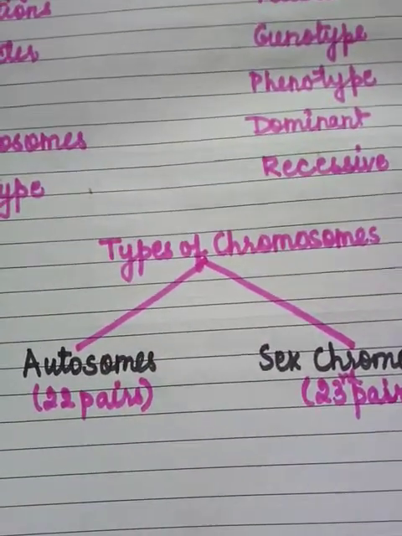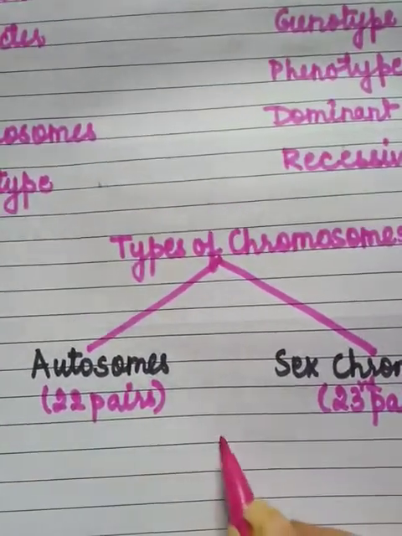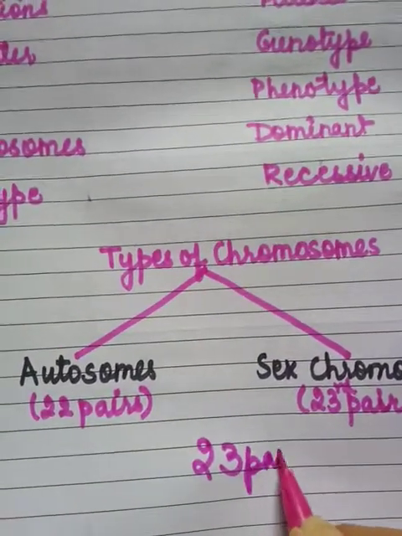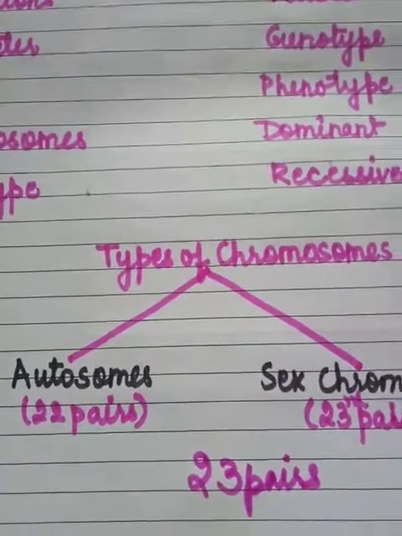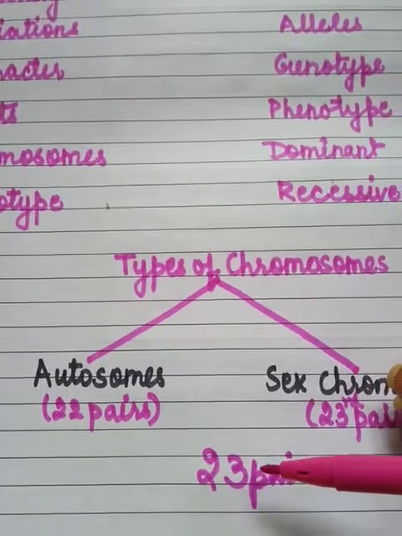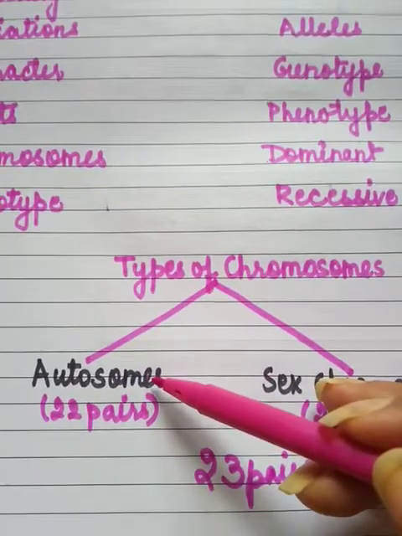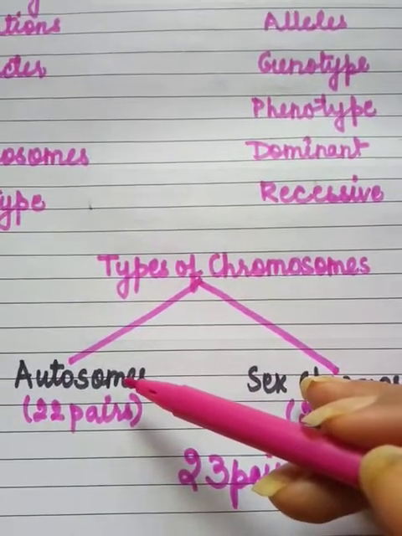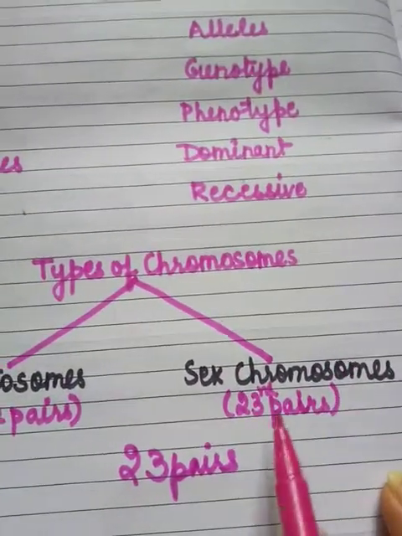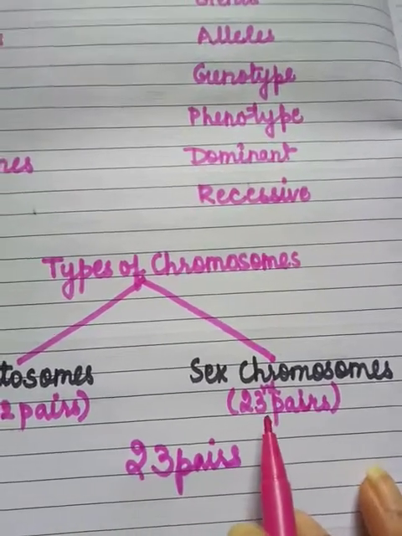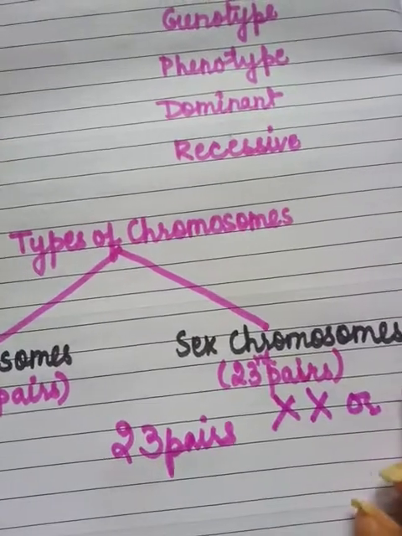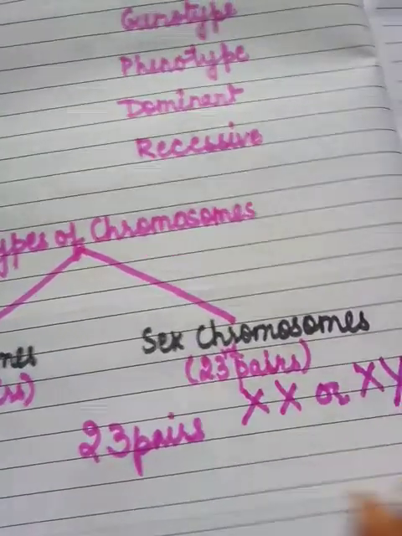In human beings, we know that we have 23 pairs of chromosomes. Autosomes are those, among this 23, the 22 pairs which do not determine the sex of a person. And sex chromosomes are the last 23rd pair, which is either XX or XY.